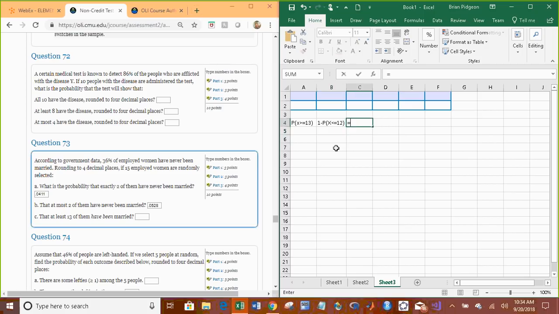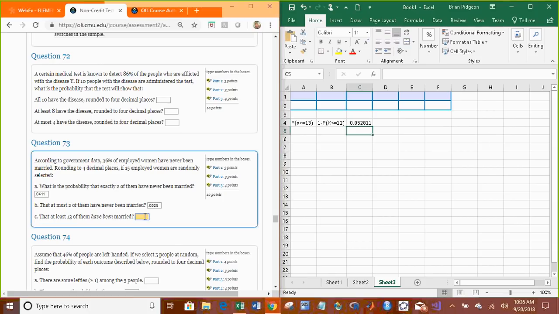So in Excel, that's what we're going to do. 1 minus BINOM.DIST, the number of successes is 12. I know we're looking at 13, but we're doing it in terms of this complement. 12. The number of trials is 15. Please note that I italicized one part of it that says have been married, because that 36% is the probability of never having been married, so the probability is going to be now 1 minus 0.36. And our cumulative is once again 1. And we get 0.0528. Same thing.